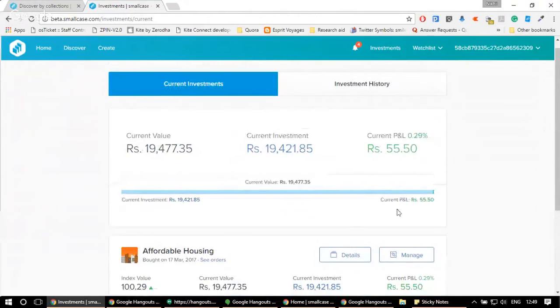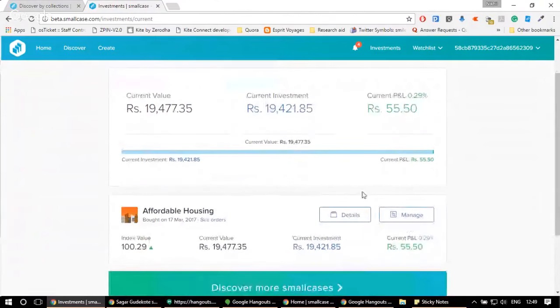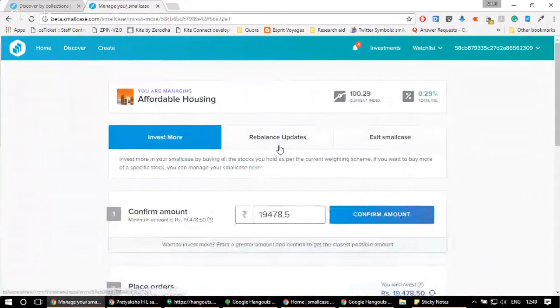Now let's look at the third option, that is rebalance update. All the small cases created by a small case research team are generally reviewed on a quarterly basis.